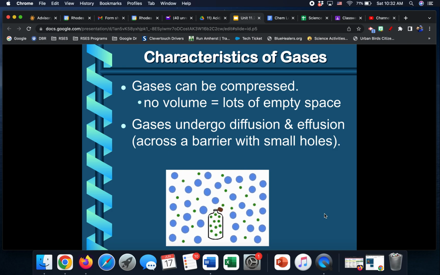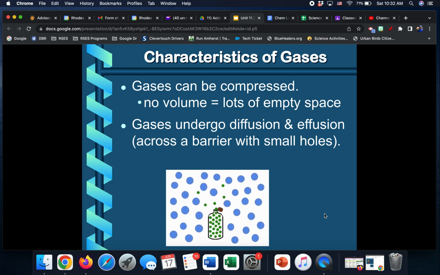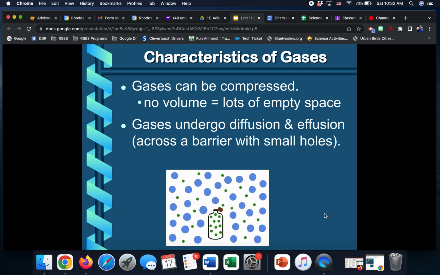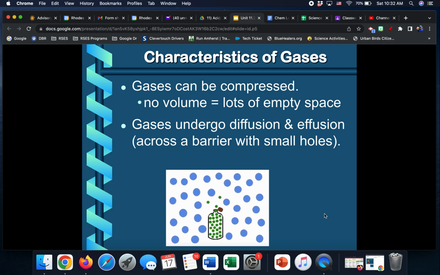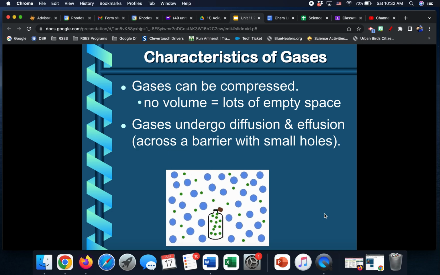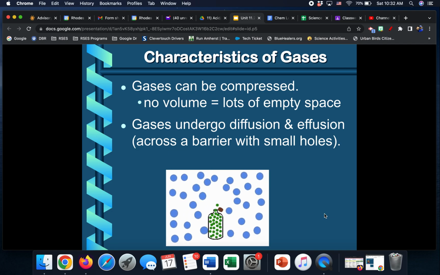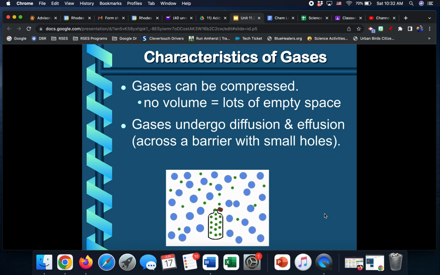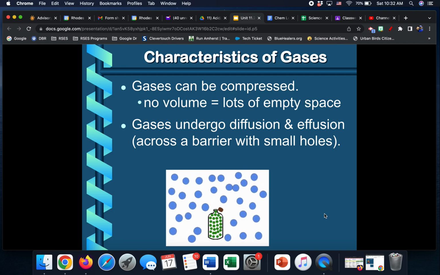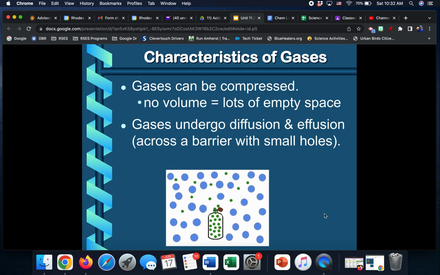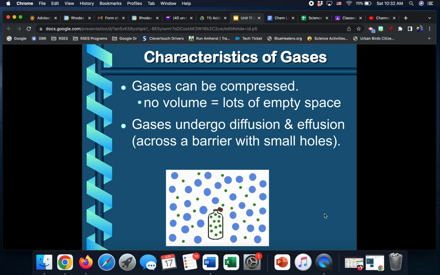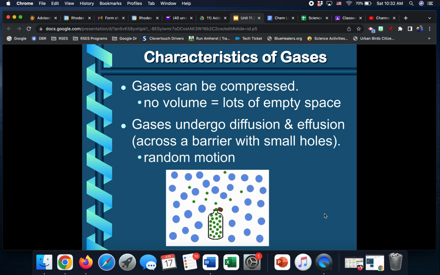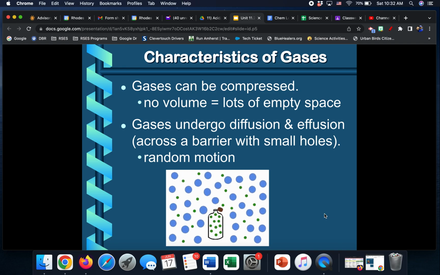In fact, if you remember back to the conservation of mass lab, a balloon doesn't appear to have spaces in between it, but it does have ridiculously small holes. Over time, enough of those gas molecules can get out, and if you leave a balloon inflated over a few days, eventually it goes flat because all the gas molecules eventually make their way through those holes. And again, their motion is not predictable, it's random.